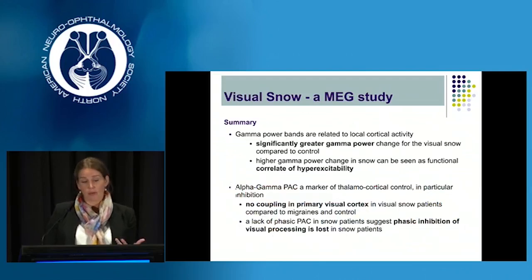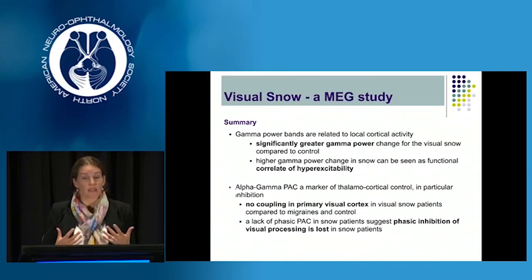So in summary, what we see is that the gamma power bands that relate to our local cortical activity in the visual cortex actually show, in our study, significantly greater gamma power in relation to a visual stimulus in those with visual snow. And really what we can infer from that is that it can be used as a functional correlate for what we know is cortical hyperexcitability.